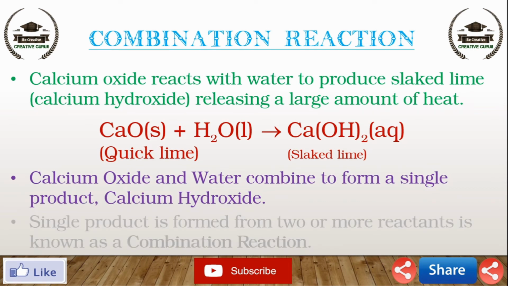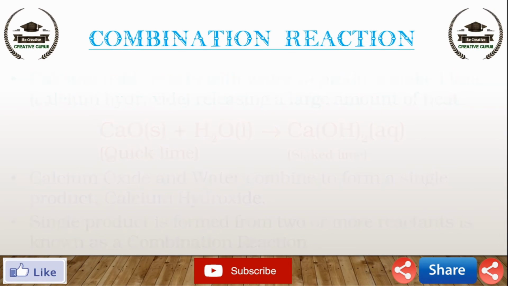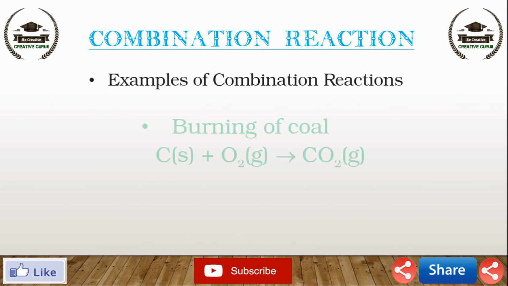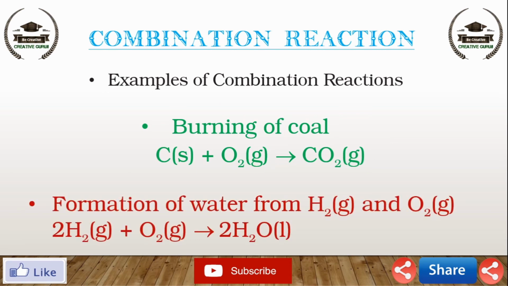In this reaction, calcium oxide and water combine to form a single product, calcium hydroxide. Such a reaction in which a single product is formed from two or more reactants is known as a combination reaction. Some more examples of combination reactions. First one, burning of coal. C plus O2 gives CO2. Second one, formation of water from hydrogen gas and oxygen gas. 2H2 plus O2 gives 2H2O.